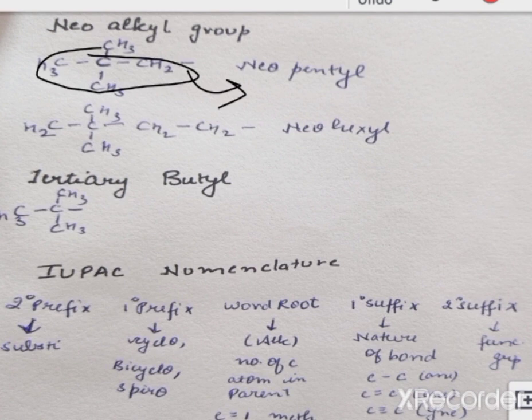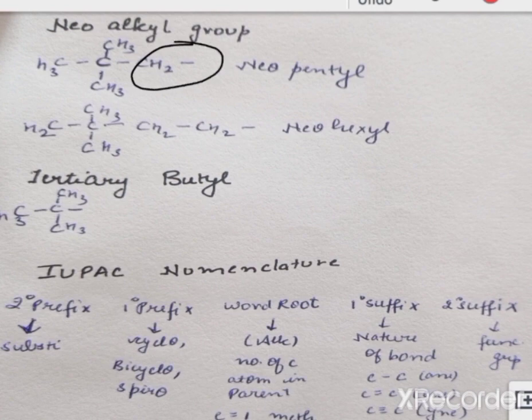Now people are confused between when to use neo and when to use tertiary. Tertiary is used when any functional group is attached directly to the tertiary carbon here. While in the neoalkyl group, the functional group or the substituent is attached to the primary carbon only here.